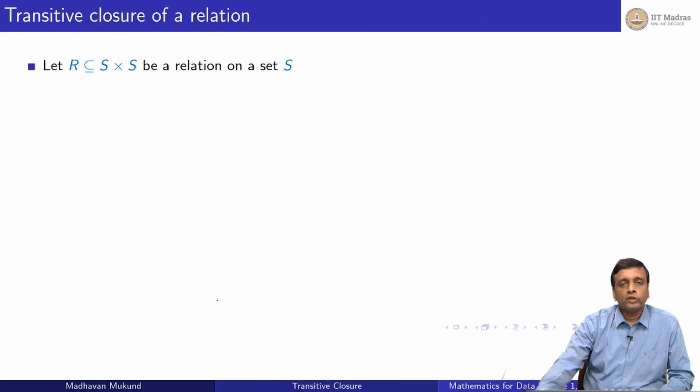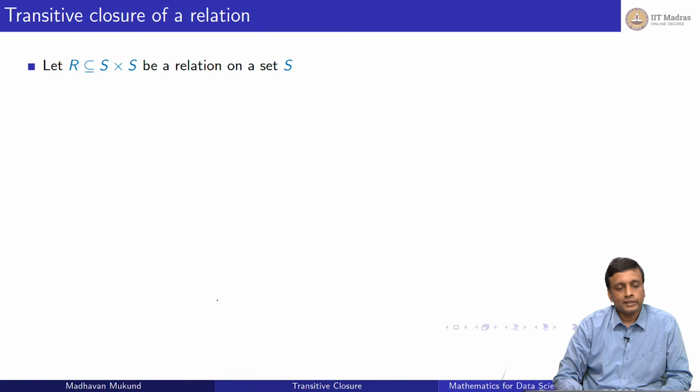One of our original motivations for looking at graphs was to visualize relations. So let's go back to relations. Supposing we have a relation R and a set S. Remember, a relation R on S is a subset of the Cartesian product S cross S. So S cross S is all pairs (s1, s2) taken from S, and some subset of these form a relation.